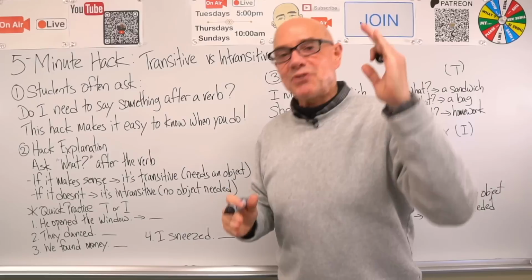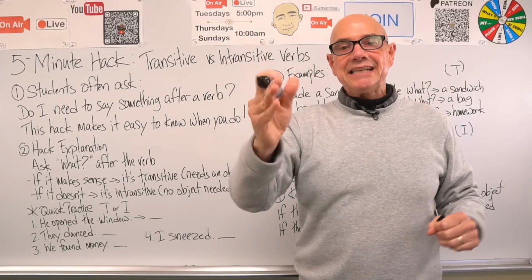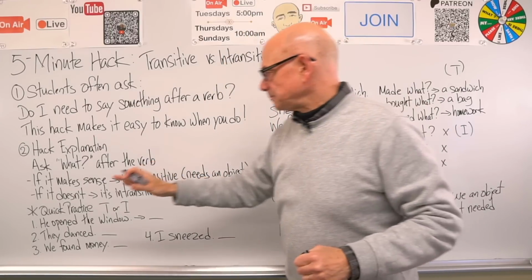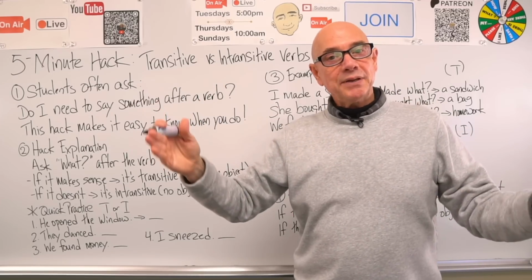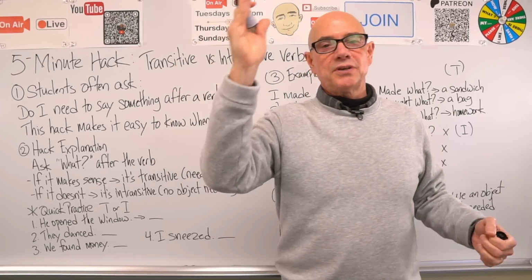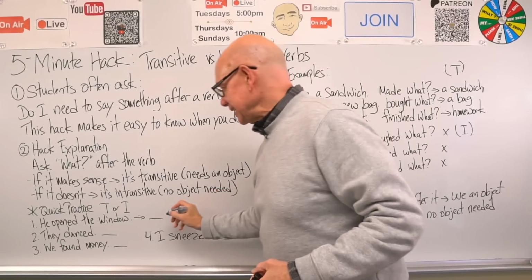Yes, it's a transitive verb because it needs an object, right? So opened needs an object. What was opened? The window was opened. So let's put a T.